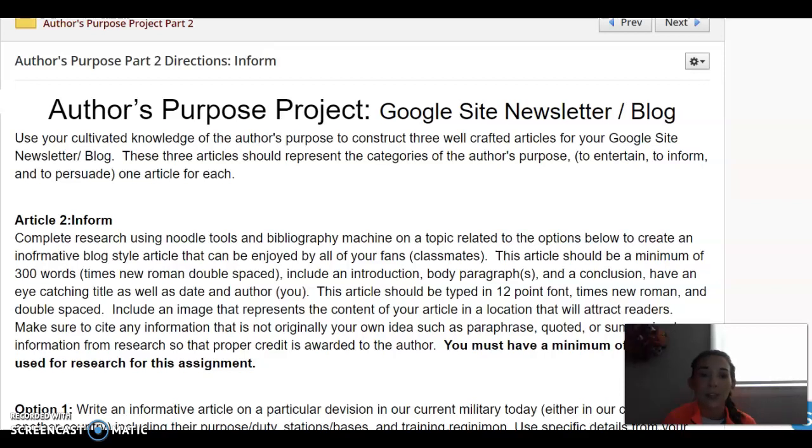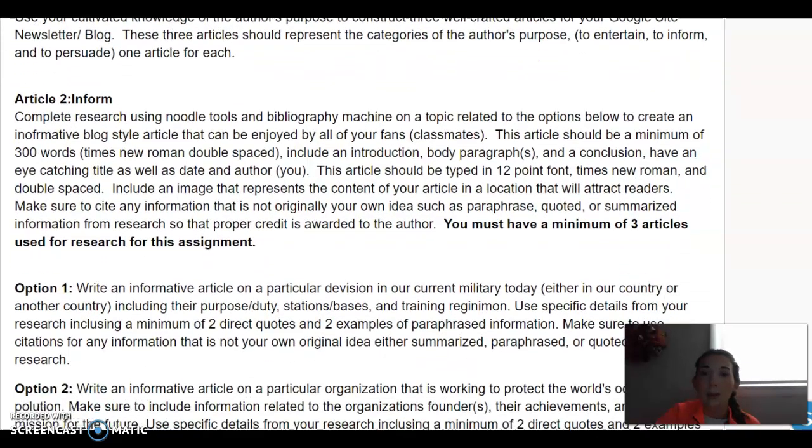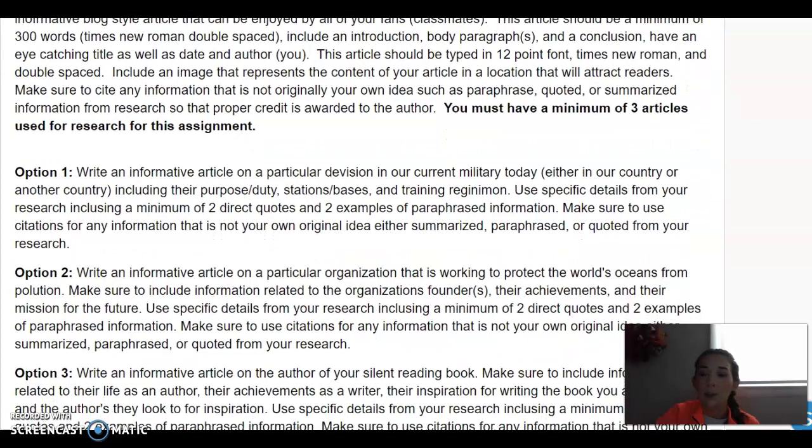Make sure to cite information that is not originally your own idea, such as paraphrased, quoted, or summarized information from research, so that proper credit is awarded to the author. You must have a minimum of 3 articles used for research for this assignment. Right now we are currently looking for 5 sources. As it is stated in your options, you must use 3 of the articles minimum, with 2 direct quotes and 2 examples of paraphrased information.